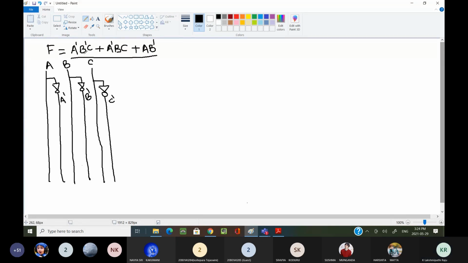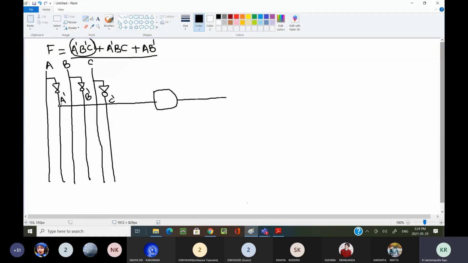Now for this term, how can I design it? I need one 3 input AND gate. This is my 3 input AND gate. What inputs should I connect to it? Here I am connecting A complement.